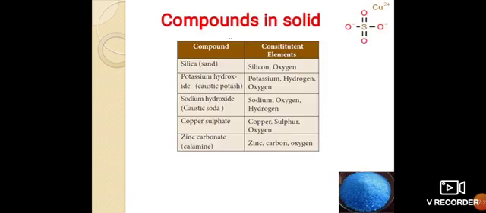Let's see some important compounds that exist in solid state. Silica, potassium hydroxide, sodium hydroxide, copper sulfate, and zinc carbonate. These compounds exist in solid state.